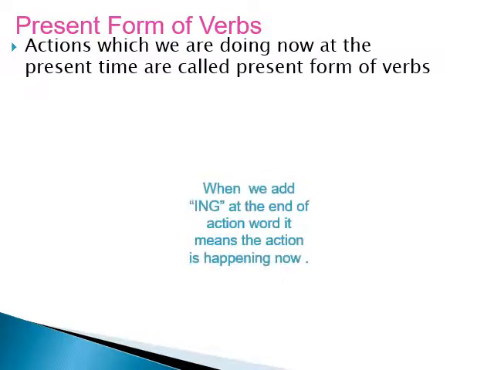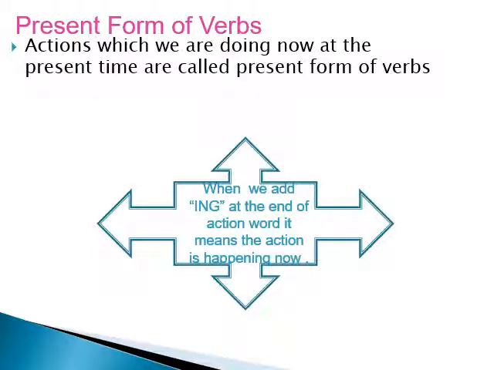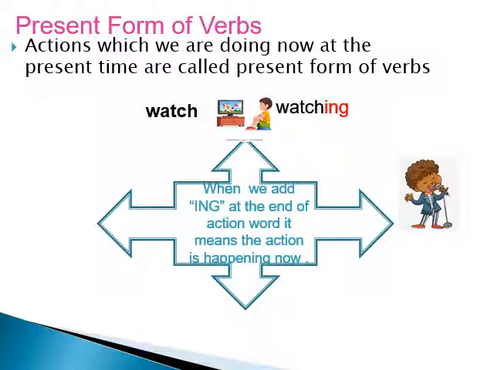Like you can see in this picture, this boy is watching. Now the boy is watching. You can say that this boy is watching a TV. This boy is singing. You can see we add ing into the action word, and after adding ing, this form of verb is called present form of verb. It means presently this action is going on in front of you.